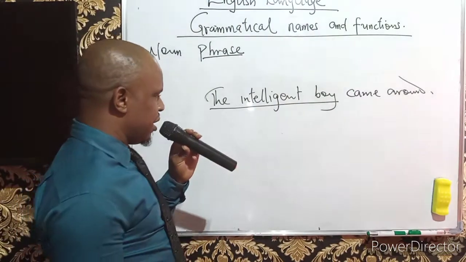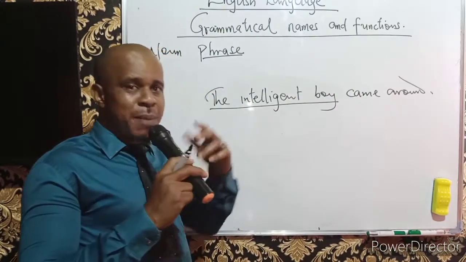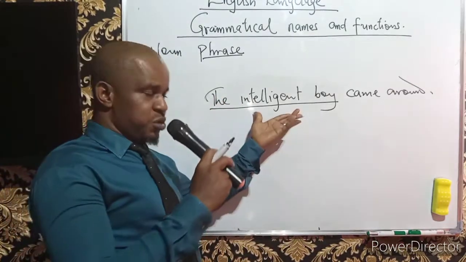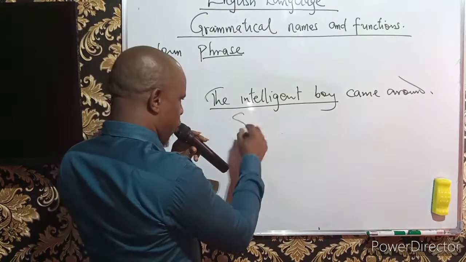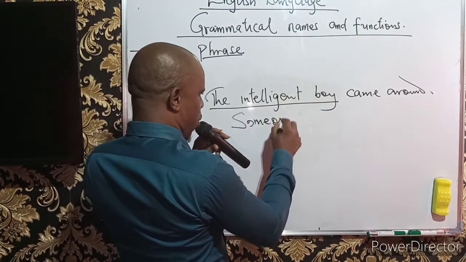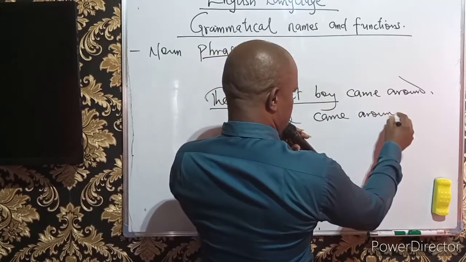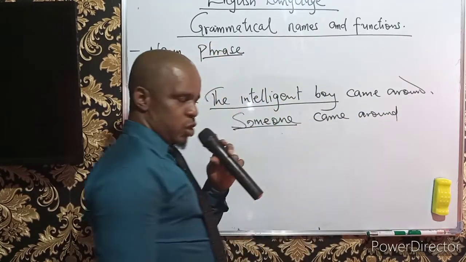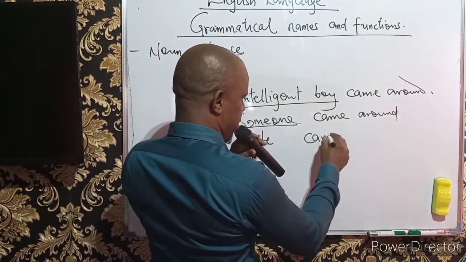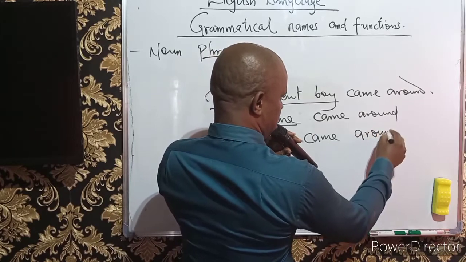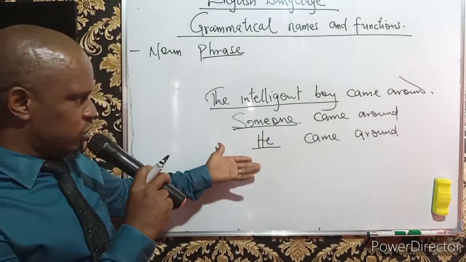For example, if I say the intelligent boy came around, and in my next expression, I choose not to mention the name, I can also say someone came around. And then I underline someone. I can also say he came around. Then I underline he.